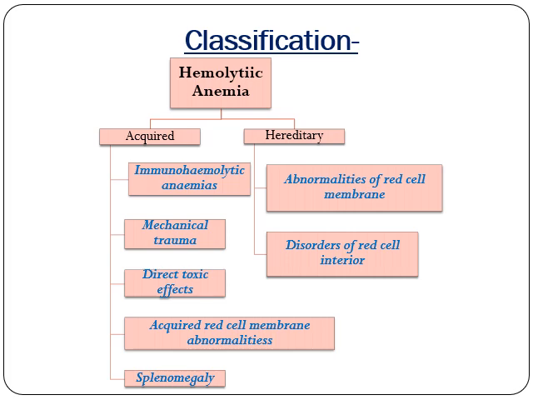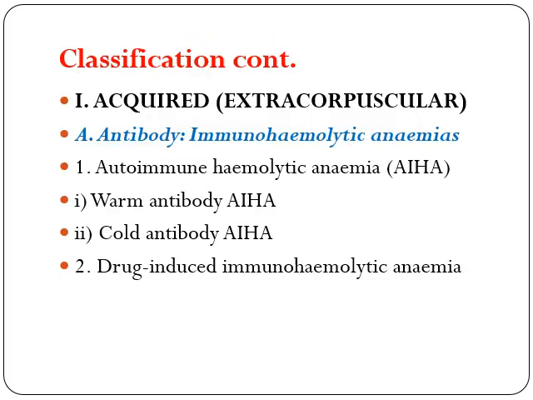One is if there is a defect in the red cell membrane, abnormalities of the red cell membrane, or if there is a disorder inside the red cell, like a defect in an enzyme, which we will be seeing in the coming slides. Now, seeing the classification of anemia in broader terms,